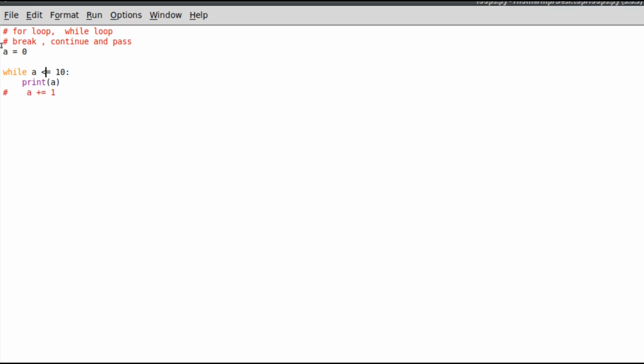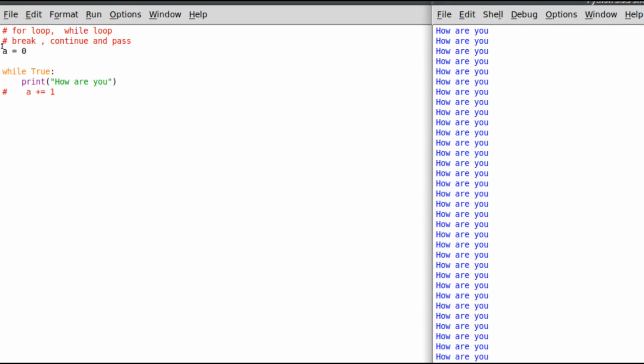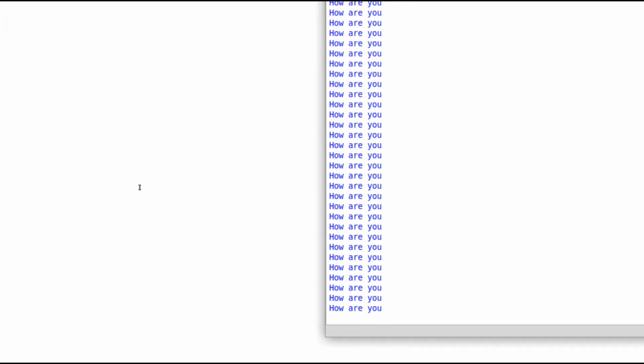So I'll remove this condition and write while True, and in print I'll write how are you. So this will continuously print again and again. Now we'll see that, and when I cancel that,